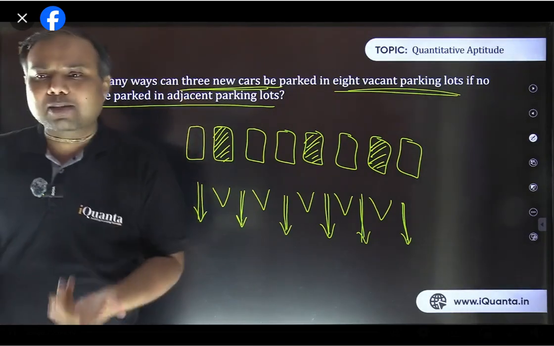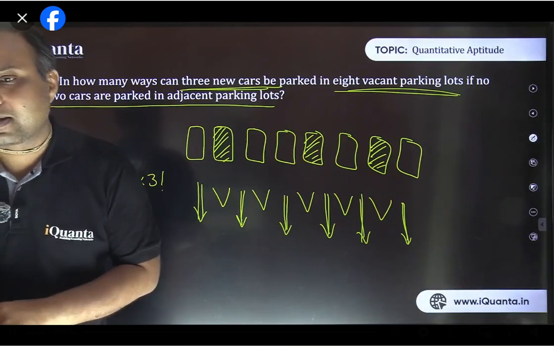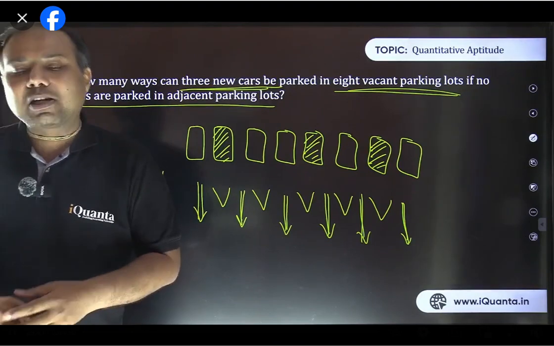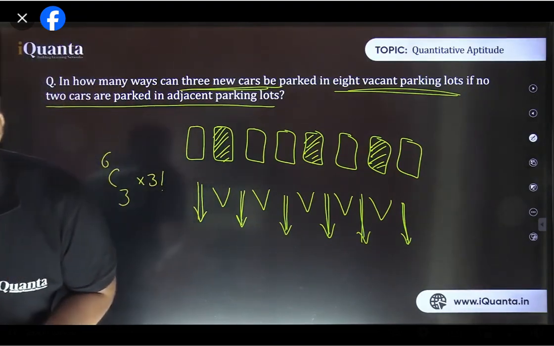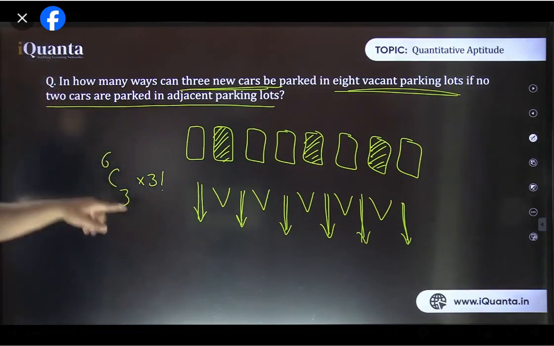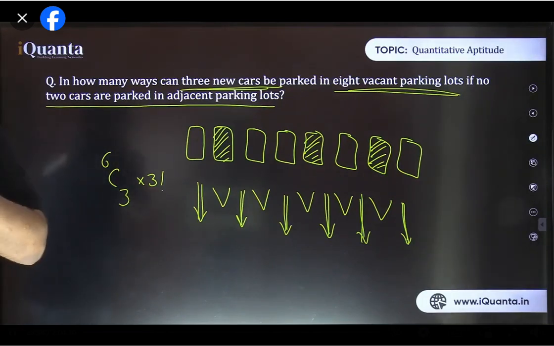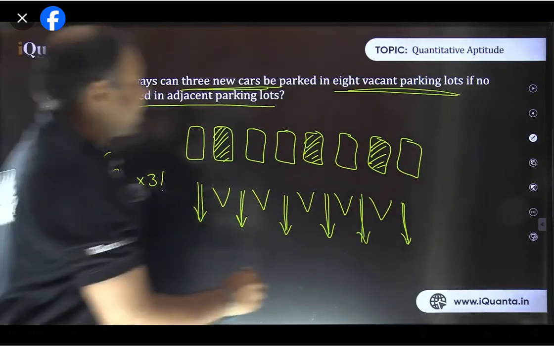Yes, that's what I said: if it says new 3 cars, then cars will be different only. Cars can't be the same. Cars are different, no? And it depends upon the options also. If options are there, from the options we can get the hint. And generally questions are not ambiguous in the exam. So for arrangement purpose, we have multiplied this 3 factorial. Otherwise, 6C3 was fine. Yes, internally they can shuffle, exactly. Okay? Let's move further now to the next question.